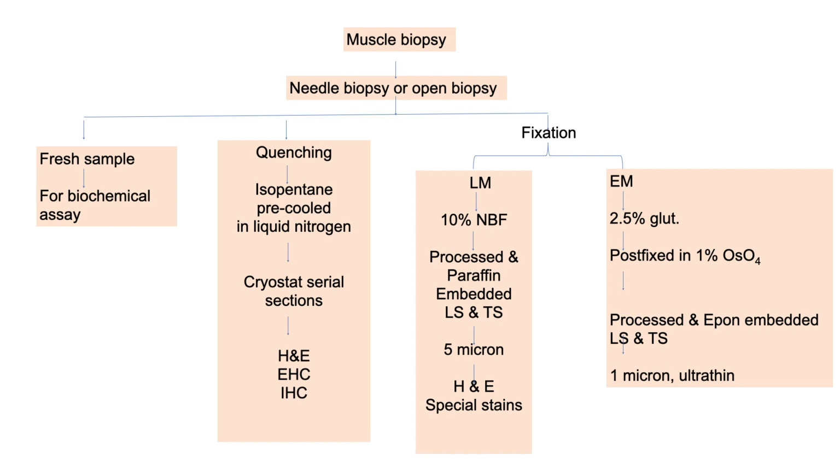For electron microscopy and light microscopic examination, you have to fix the sample. For light microscopy, you have to fix the sample in 10% neutral buffered formalin, through which you can do HE staining and special stain on this sample. And for electron microscopy, the biopsy is trimmed into 1 mm cubes and fixed in 3% glutaraldehyde. Post-fixation is done in 1% osmium tetroxide followed by routine dehydration, impregnation, embedding in epoxy resin. The tissue pieces are oriented so as to yield longitudinal and transverse sections.